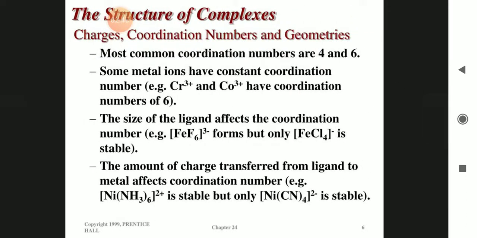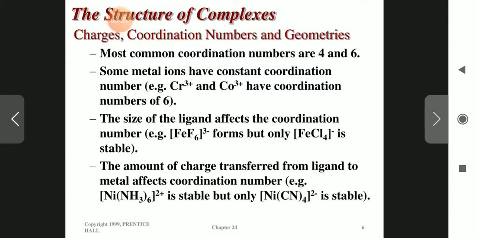The structure of complexes: charge, coordination number and geometry. The most common coordination numbers are 4 and 6. Some metal ions have a constant coordination number. Chromium 3+ and cobalt 3+ have a coordination number of 6. It means they have 6 surrounding ligands. The size of the ligand affects the coordination number. For example, FeF6^3- forms, but only [FeCl4]- is stable. So the size of the ligand also matters for stability.